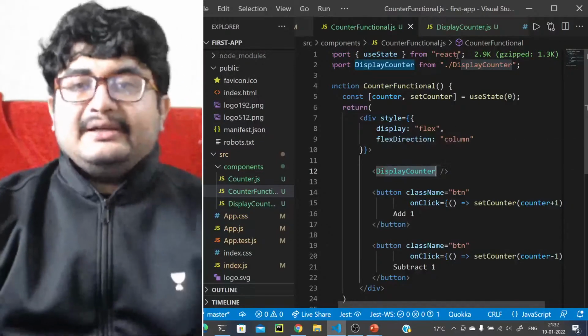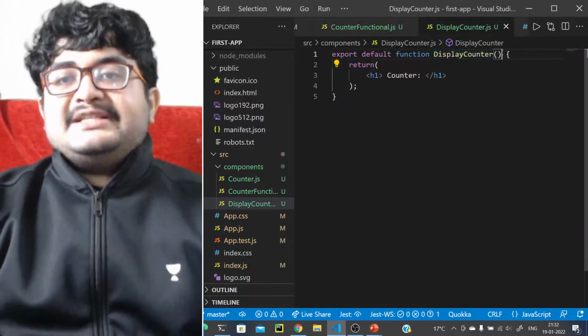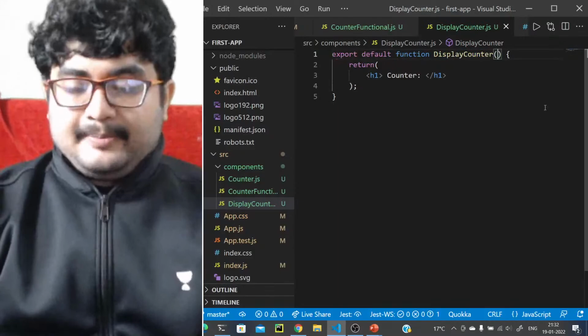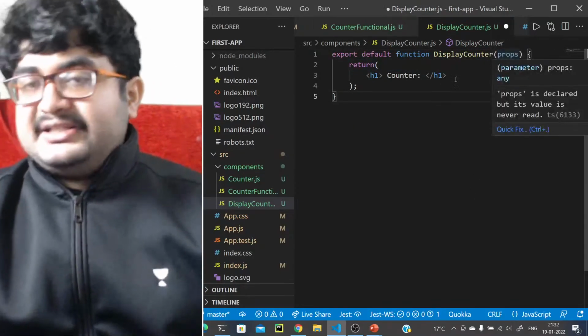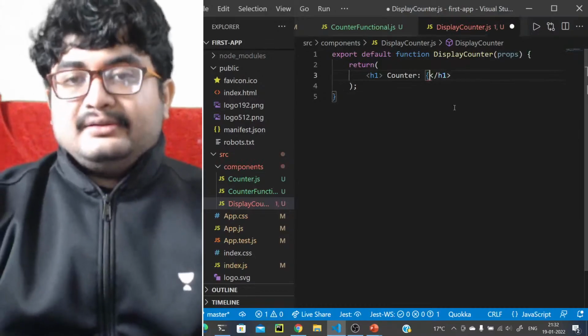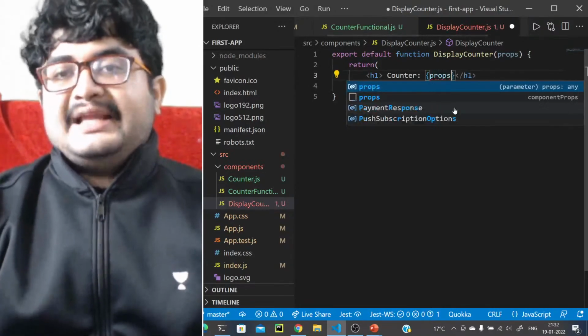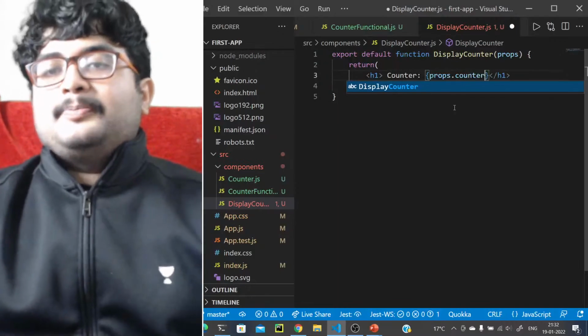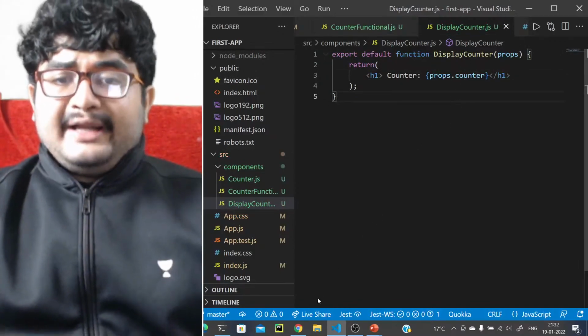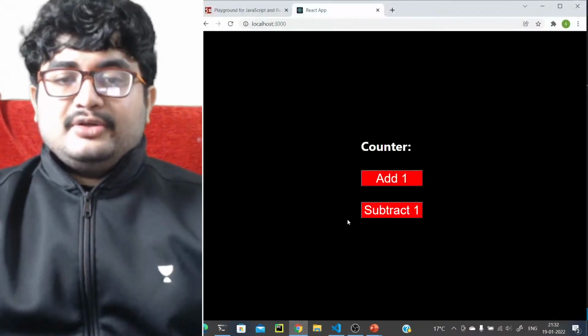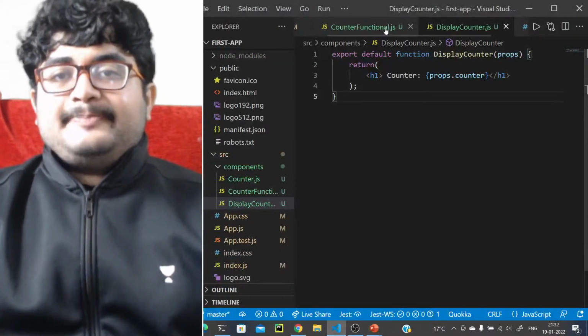So how do we use props like this? Props is an object that is received in this functional component, so we'll write it as props like this. It's an object that's received, and you can write props dot, let's say the name is counter, right? So props.counter, you can just write it like this. For now it's undefined because it's not passed, so it will not show anything, but let's pass this data.